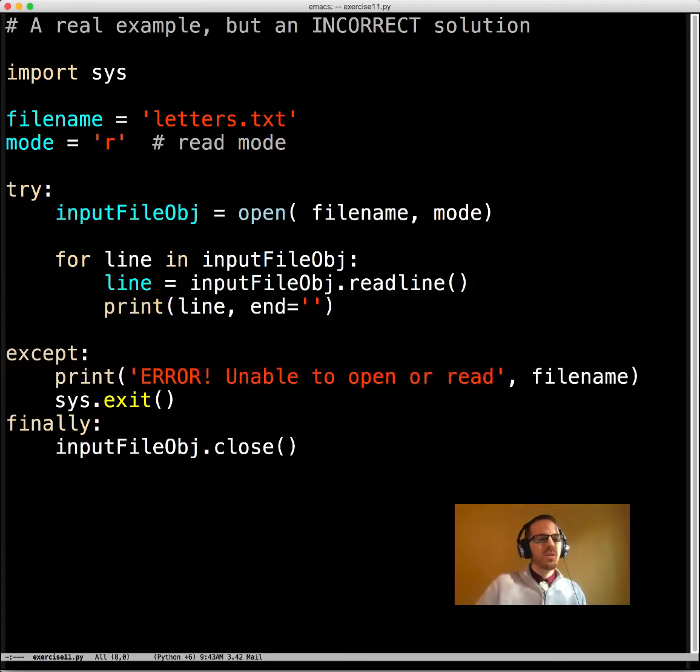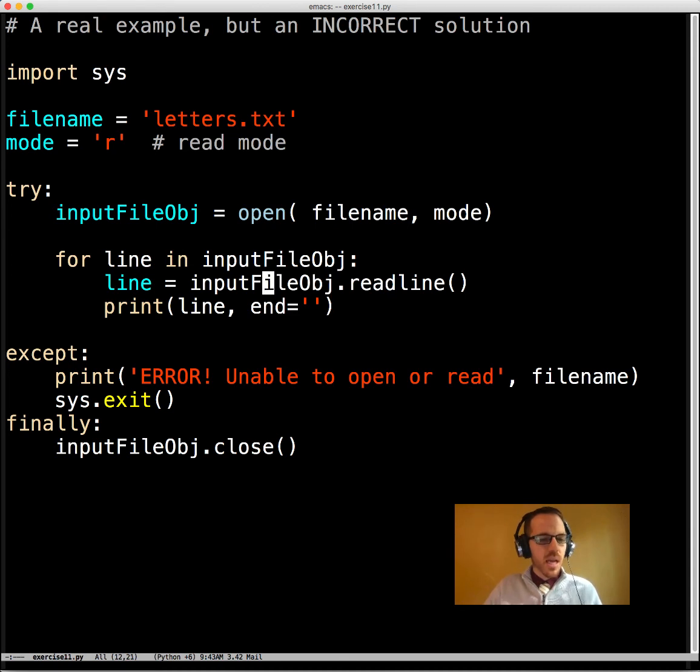Let's step through this. We say for each line in letters, the file letters, and so line here is going to be A. But then notice the first thing we do is say, okay, give me another line.